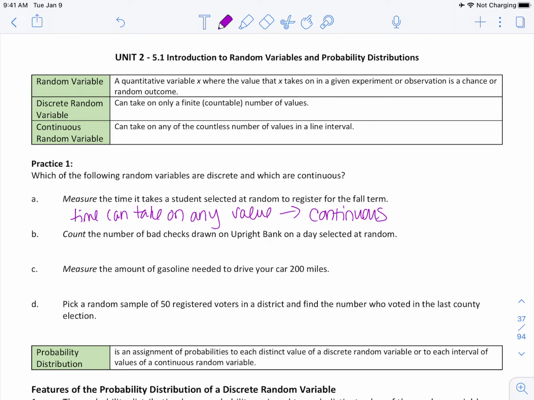Count the number of bad checks drawn on a bank on a day selected at random. Well, if we're counting the number of checks, this can only be a whole number, so it's discrete. I would like you to do C and D, please.